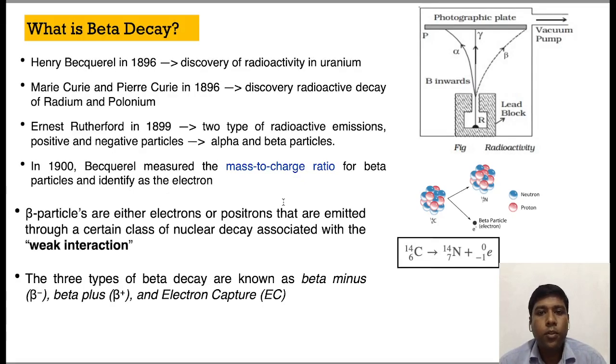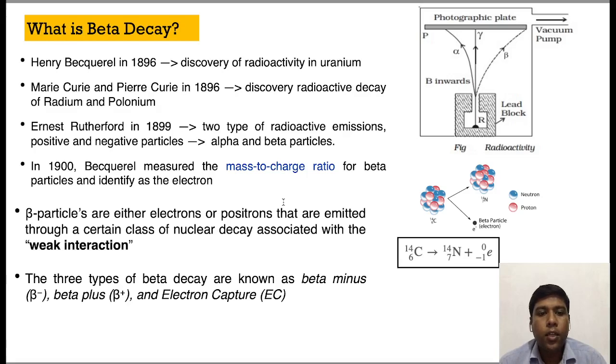So let's start with a brief story of the discovery of radioactivity and where the beta decay phenomenon stands. Radioactivity was first observed by Henri Becquerel in 1896, and it was a completely accidental observation while he was working on a sample of uranium salt. Then Madame Curie and her husband Pierre Curie also observed a similar phenomenon in radium and polonium.